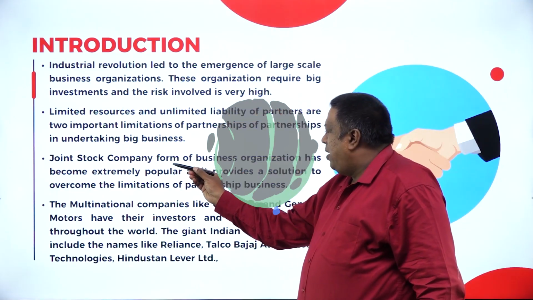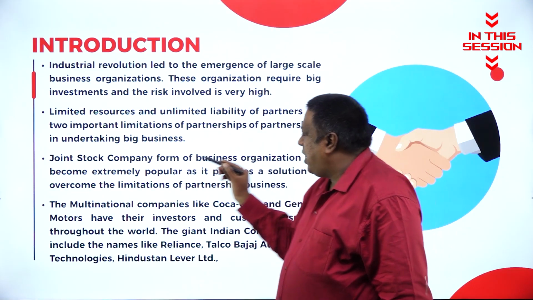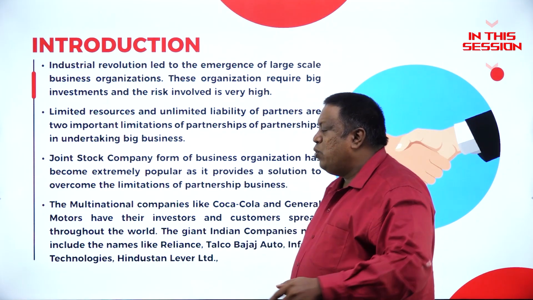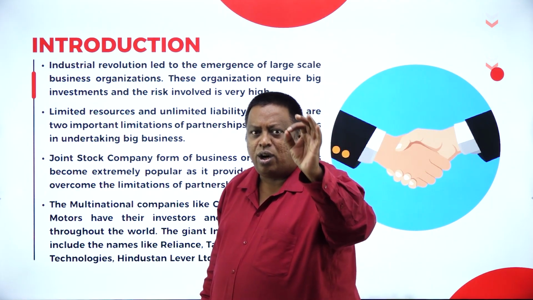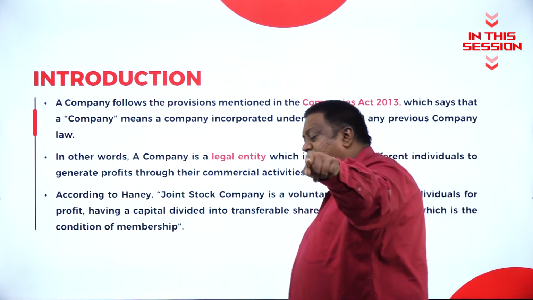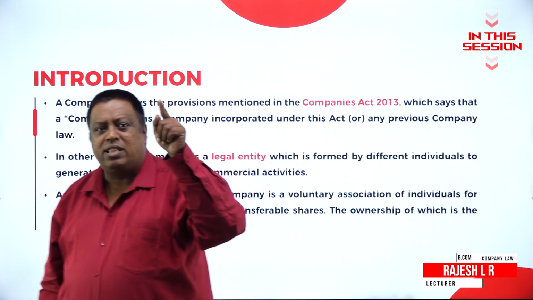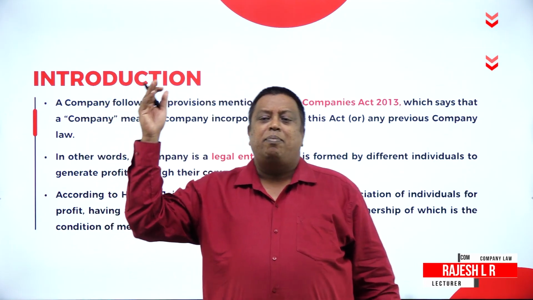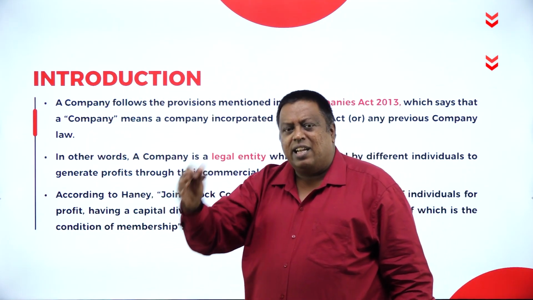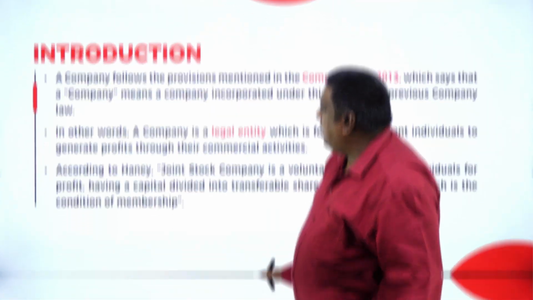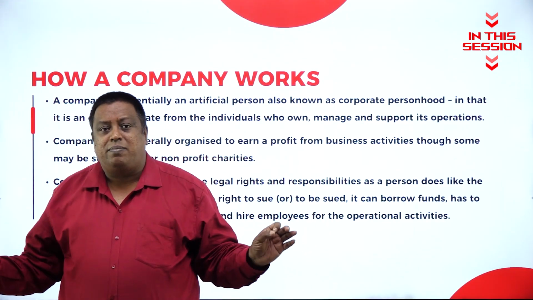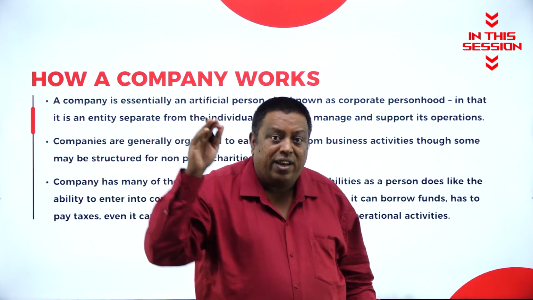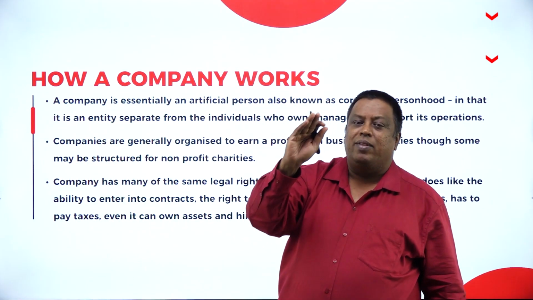A joint stock company form of business organization has become extremely popular as it provides a solution to overcome the limitations of the partnership. This act means here Companies Act of 2013, or it may be any act which was earlier before 2013, that is nothing but Companies Act of 1956. Company is an artificial person, means we cannot see the company here, but we can feel the existence of the company.